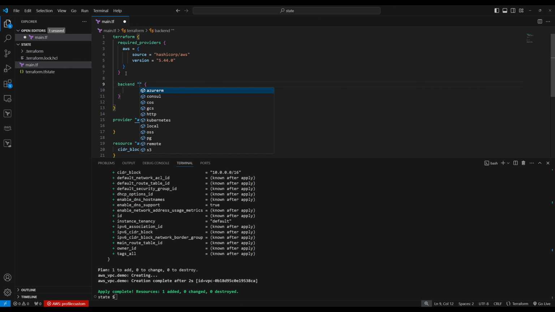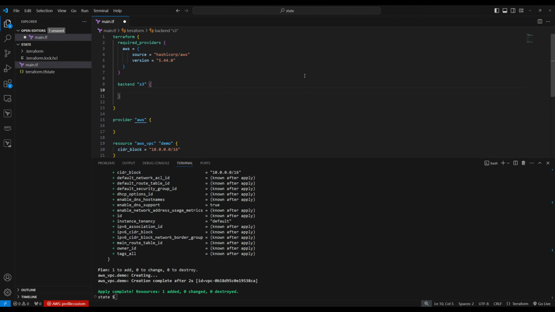So the backend block is inside the Terraform block. This Terraform block starts from here and goes all the way up to here. So we're going to add one nested block, a backend block, inside the Terraform block. Let's give the backend block a type of S3.